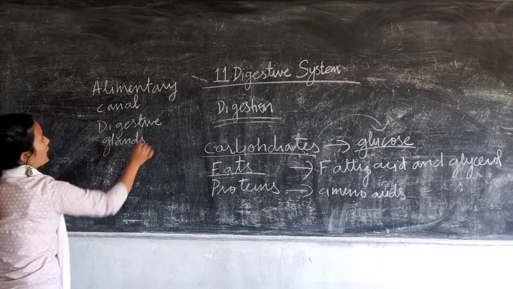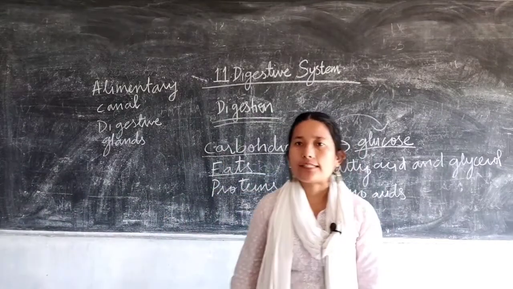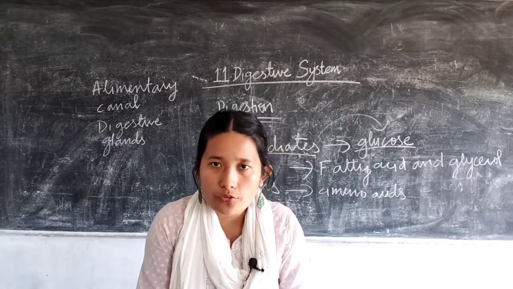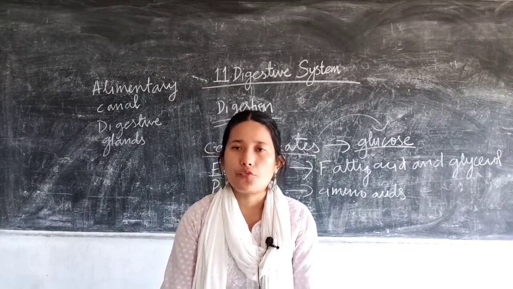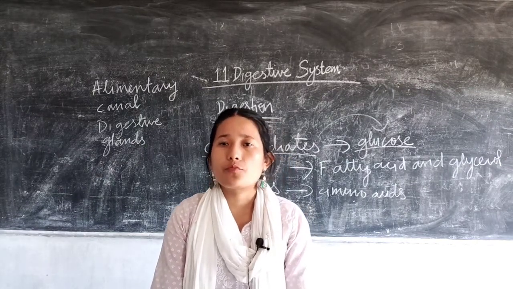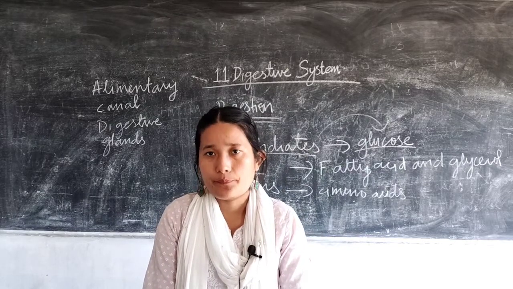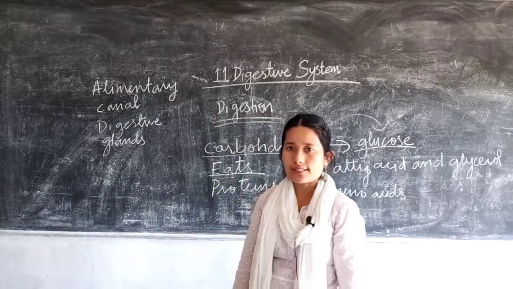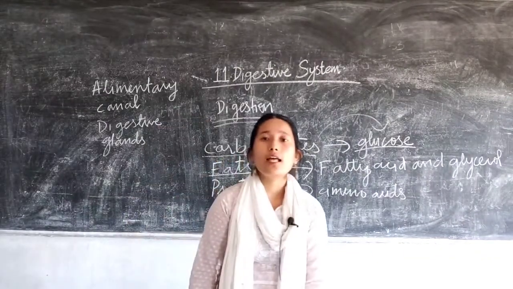The alimentary canal starts from the mouth and ends in the anus. In between, from the mouth, you have the esophagus, then the stomach, then the small intestine, the large intestine, and then your anus, which is also a part of the large intestine.